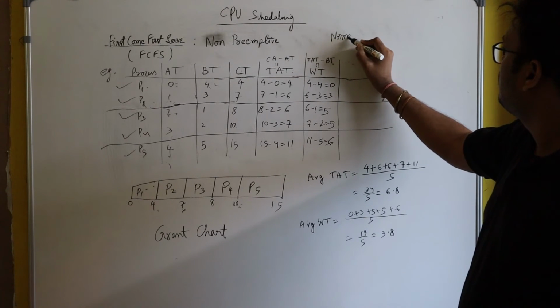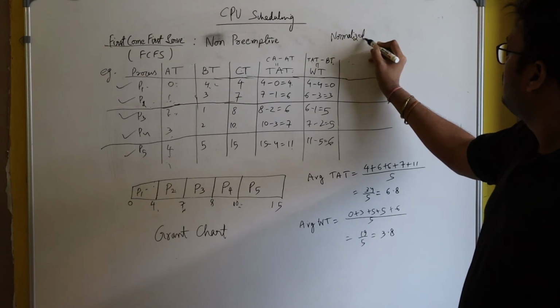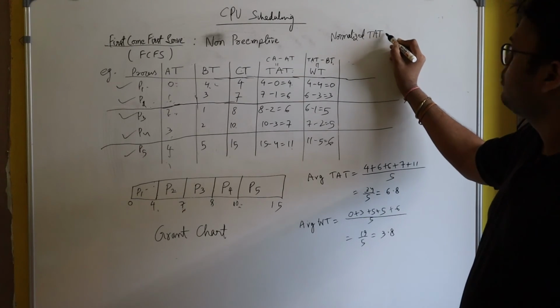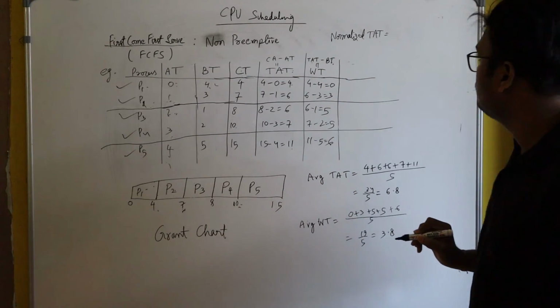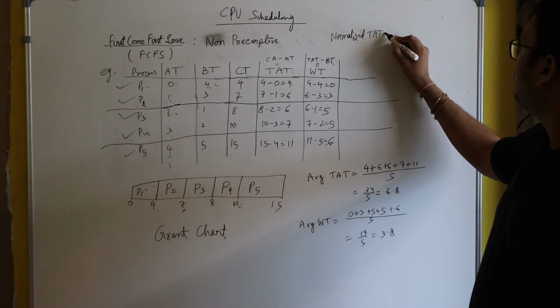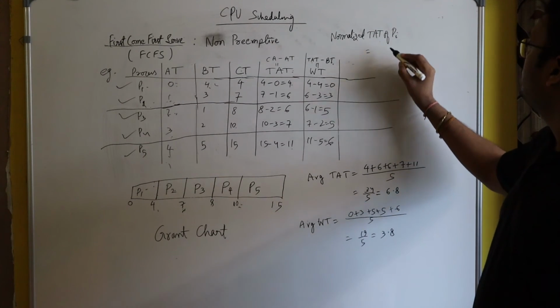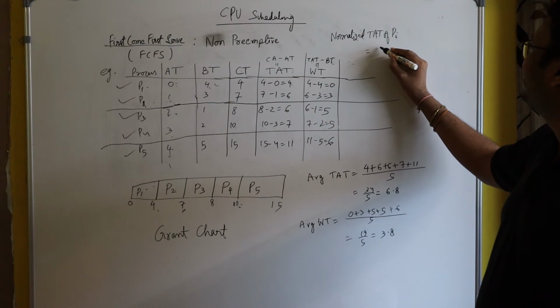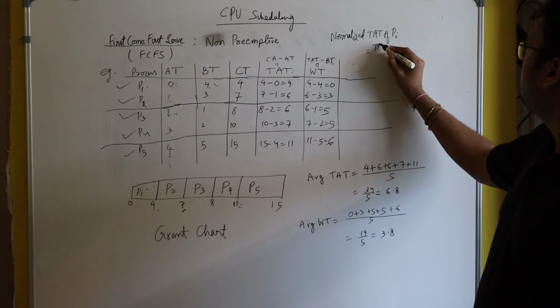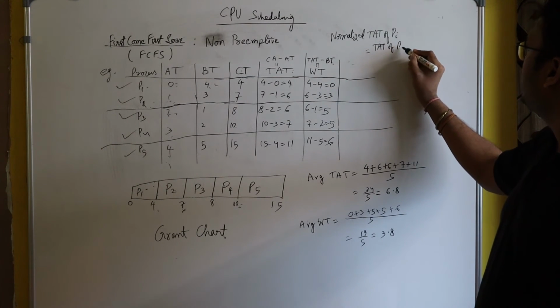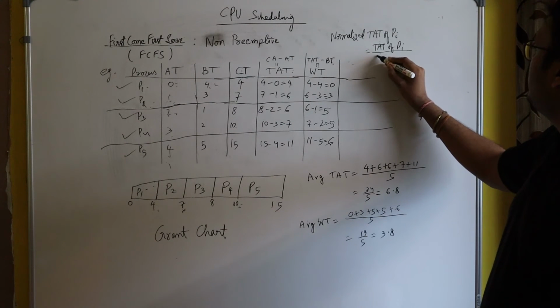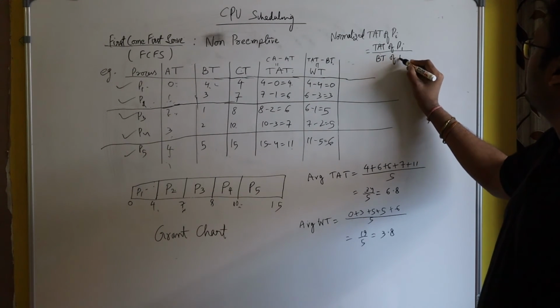Normalized turnaround time of Pi is equal to turnaround time of Pi, first calculate the turnaround time, divided by burst time of Pi.